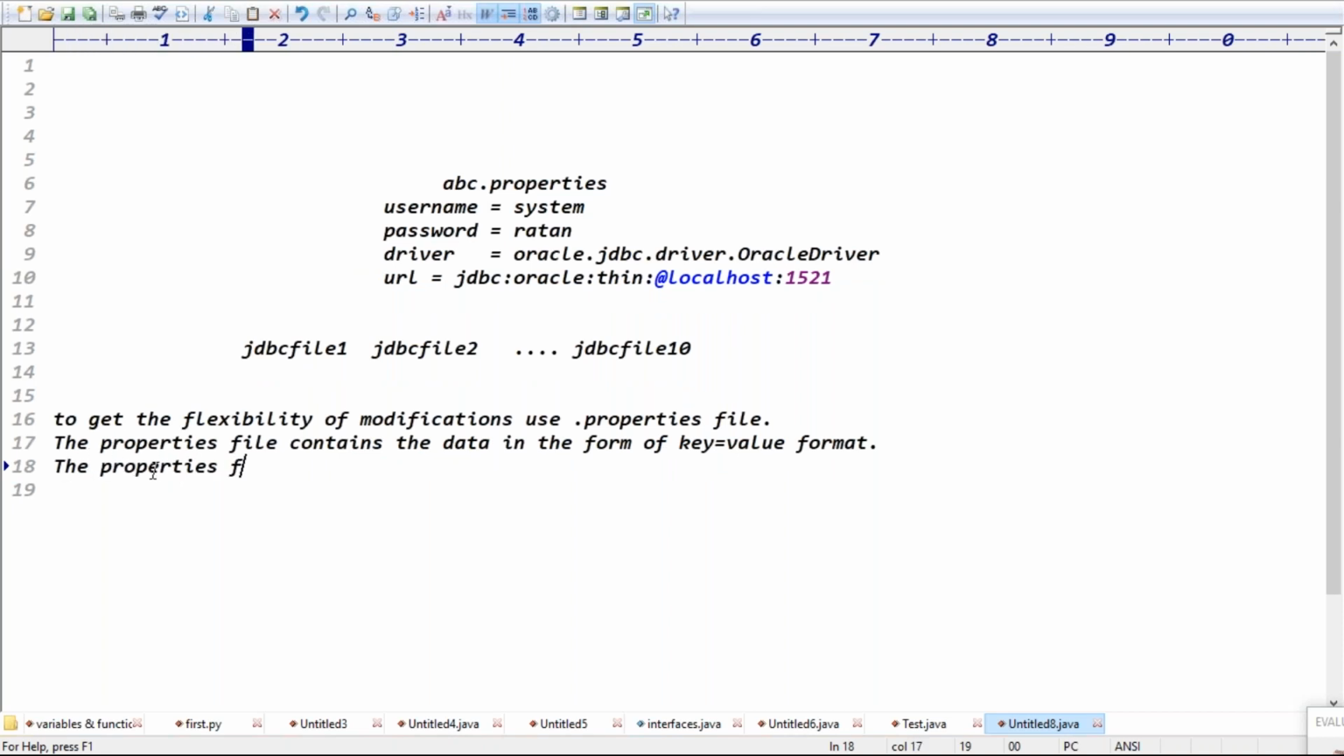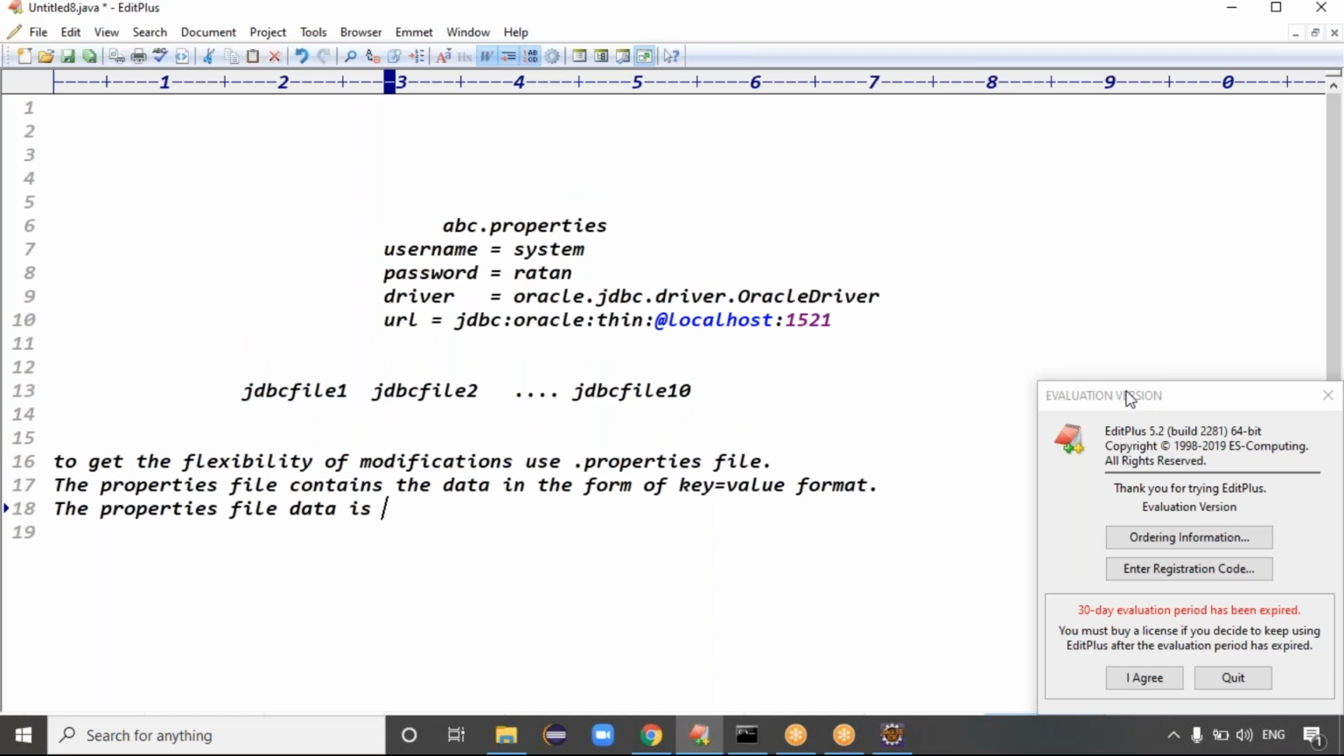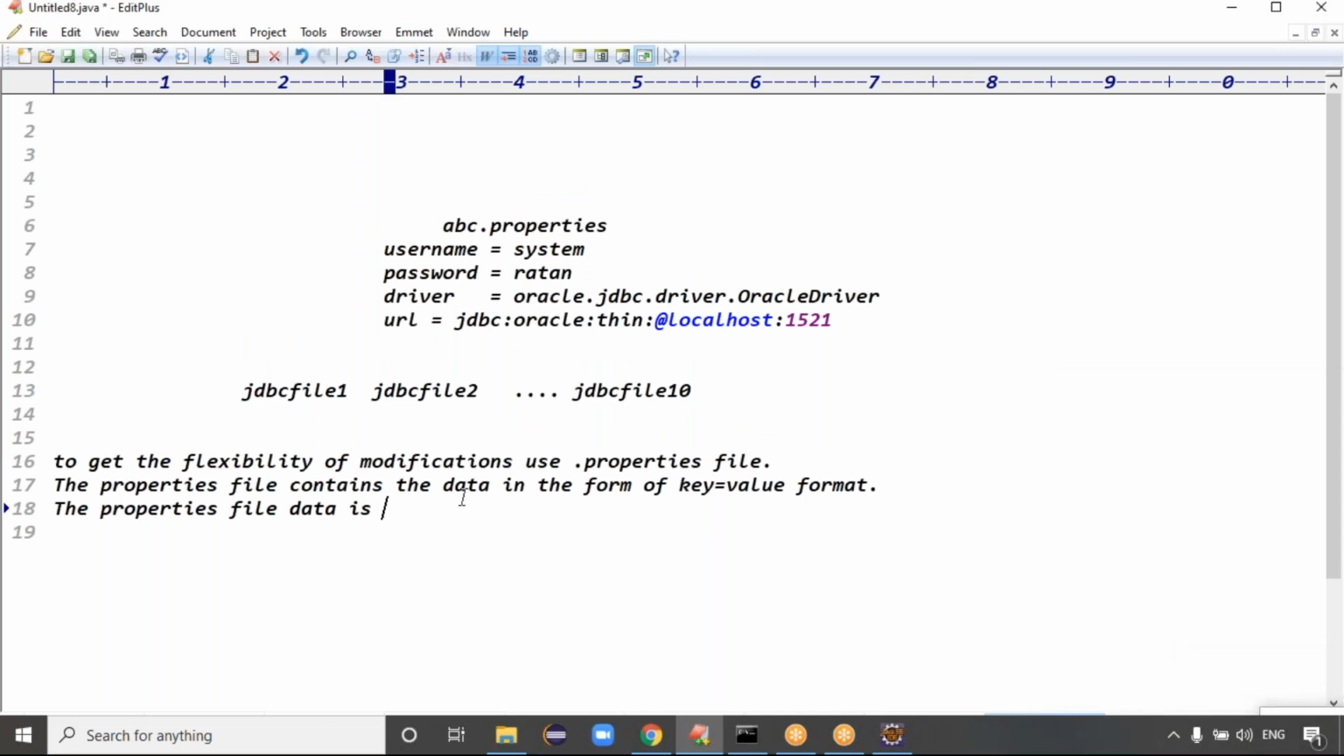The property file data is by default which format? String format, right? Exactly, guys. The property file data is by default the string format. It's actually in entire Java, not only in advanced Java but also core Java, Spring, and Hibernate. In entire Java, guys.